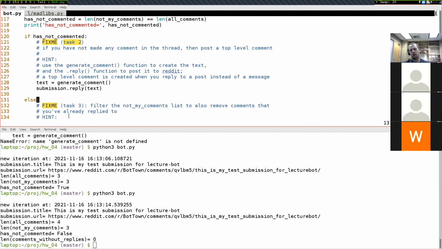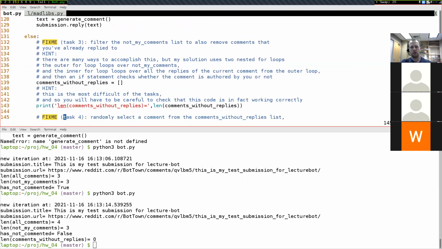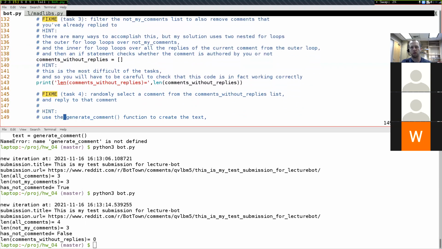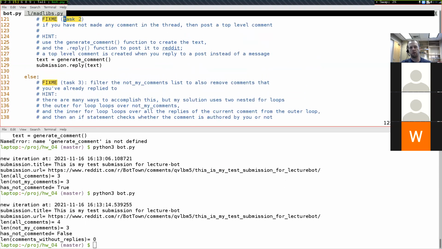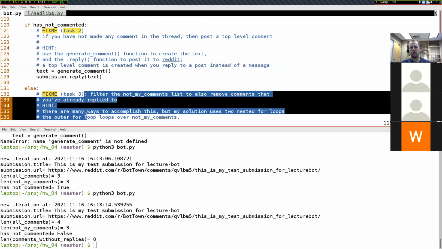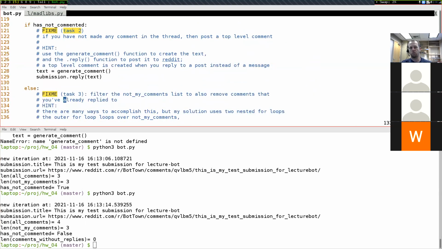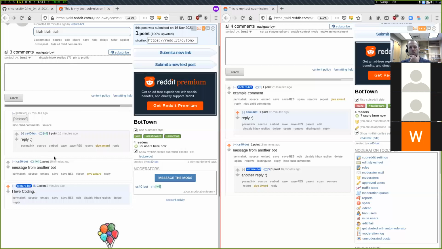Okay. So the next task is probably the hardest, or the next 2 tasks put together, probably the hardest 2 tasks in this part of the assignment. The purpose of this is that if we've already created a top level comment, so up here we've already created a top level comment, then down here what we need to do is post a not top level comment, post a reply. So come back over here.